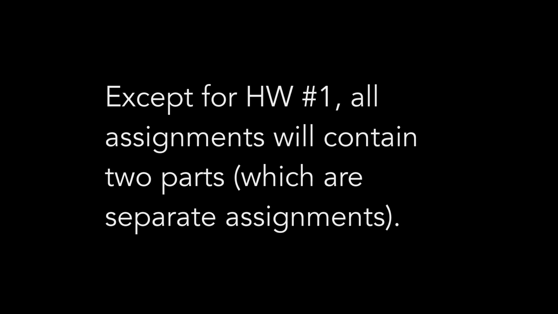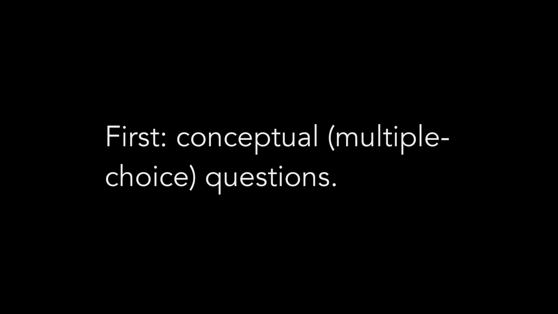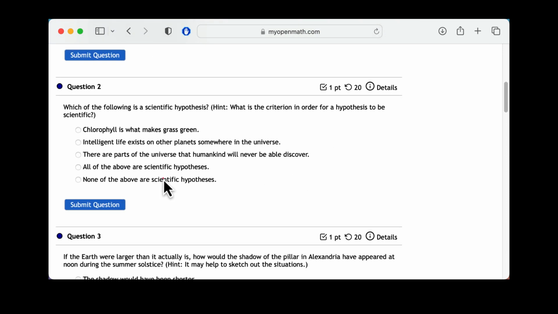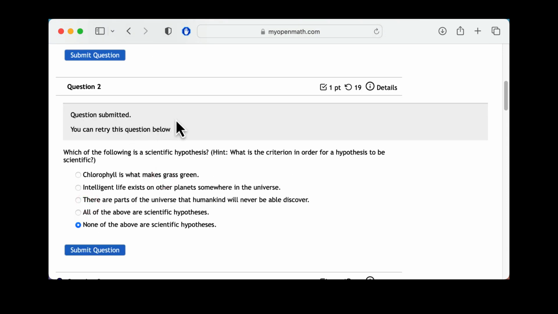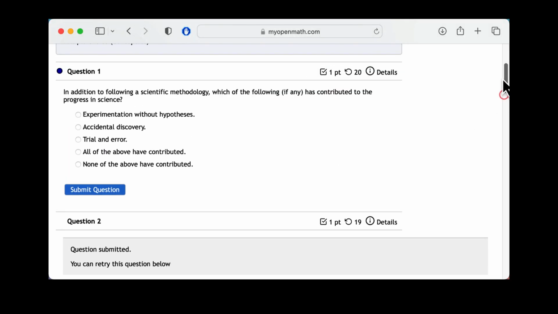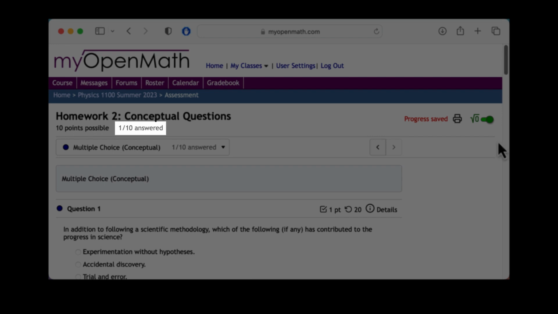Except for the first assignment, all of the homework assignments are composed of two sections. The first section will be composed of conceptual, multiple choice questions. Carefully read the questions, click an answer, and hit Submit. You'll notice after you hit Submit that a prompt comes up that says Question Submitted. You can change your mind and submit a new answer, but will not receive feedback until after the due date. After the due date, you will be able to see whether or not you got the question correct. The top of the page will show you how many of the questions in the assignment that you've submitted answers for. That's only half of your homework assignment.